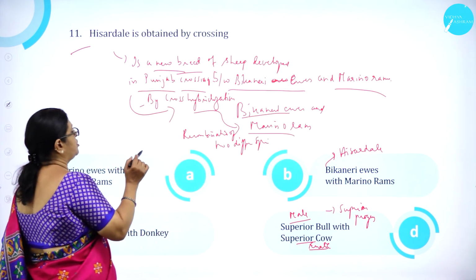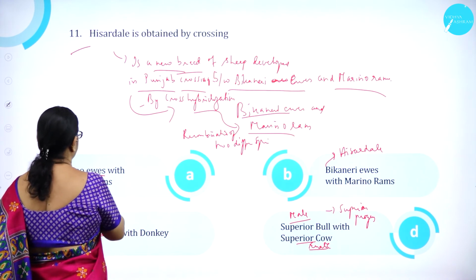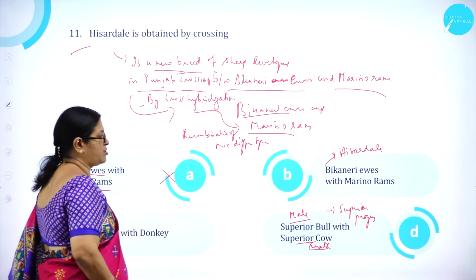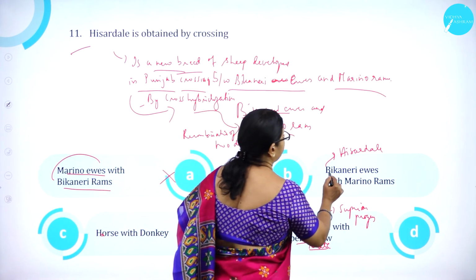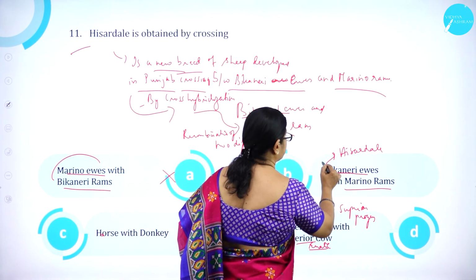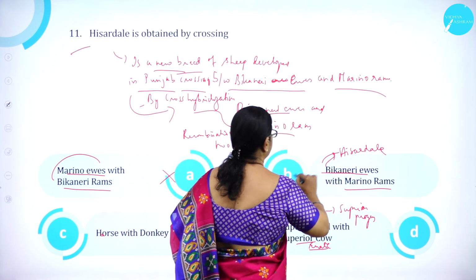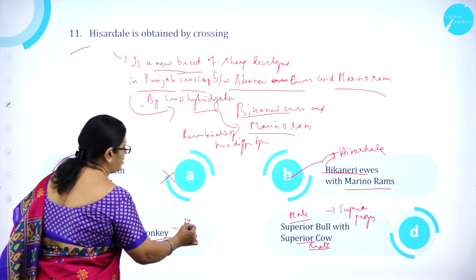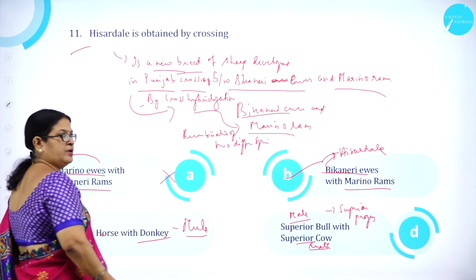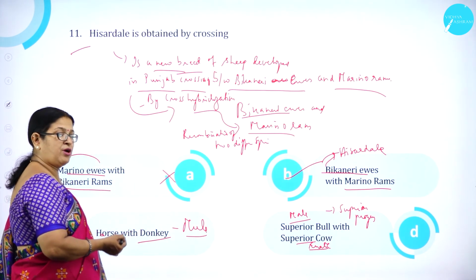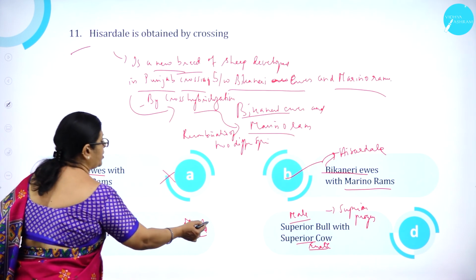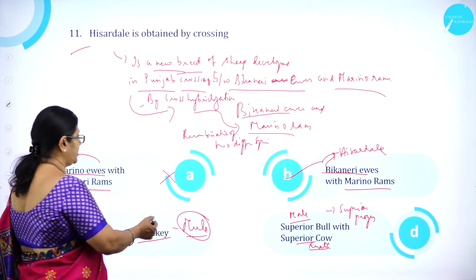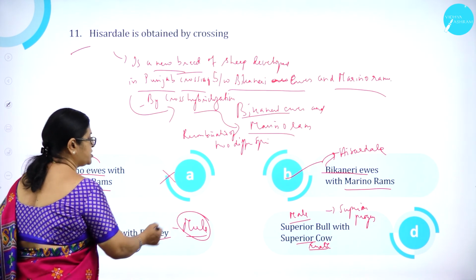So Hisardale is obtained by crossing Merino ewes with Bikaneri. It is Bikaneri ewes with Merino ewes. So it is wrong. Option B, Bikaneri ewes with Merino rams gives what? Hisardale. So it is correct. Option C, horse with donkey is called what? Mule. Which is more economically, commercially a very important animal. Which is stronger, which can do hard duty, all that. So horse with donkey is mule.